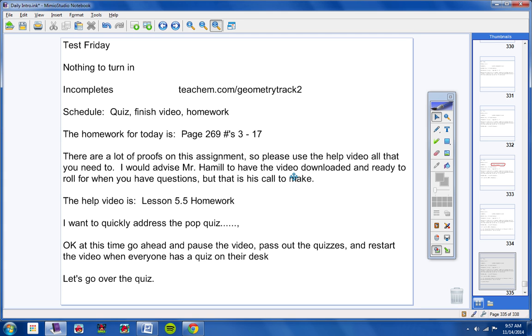Guys, please look down below. All that I want you to do, notice there's a blank number 5 at the bottom. In that blank for number 5, you will put not enough information, or you will put SSS, or SAS, or ASA, or AAS, or HL. If you feel there's not enough information to state that the triangles are congruent, then put not enough information. If you feel like there is enough information to know for sure they're congruent, then tell me what method you use to know that. Okay? So pretty simple. And if you have any questions, I'm sure Mr. Hamill can help you with that, okay?